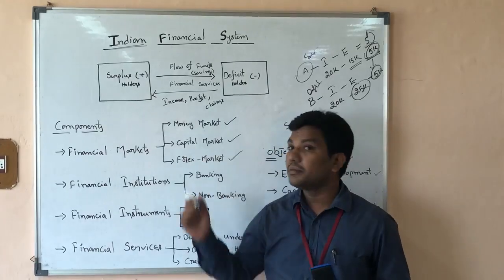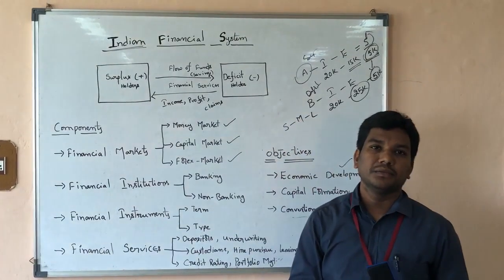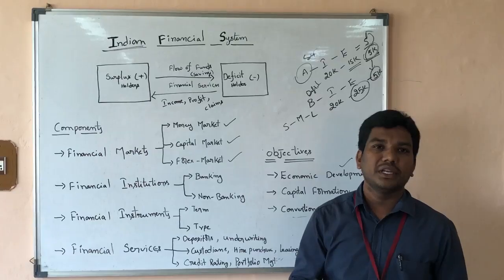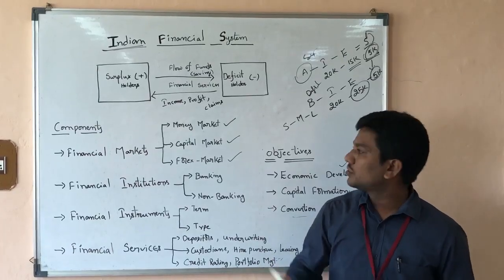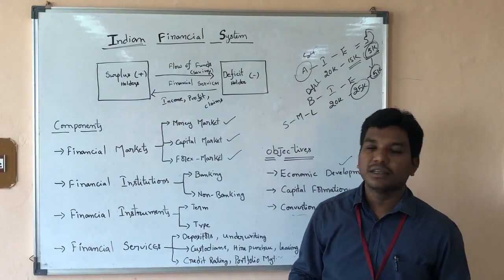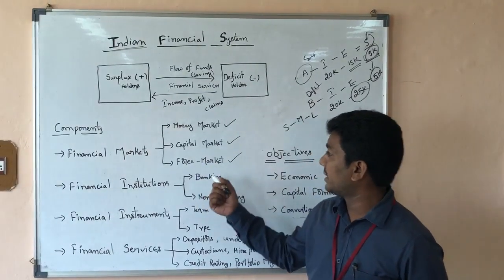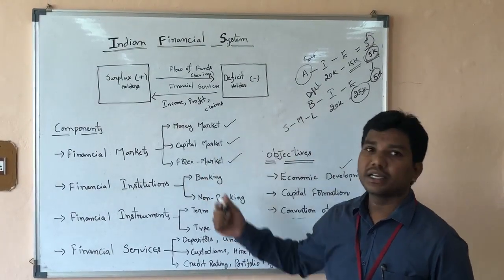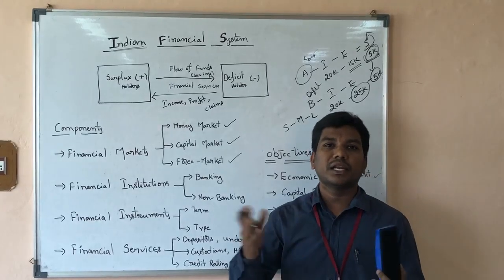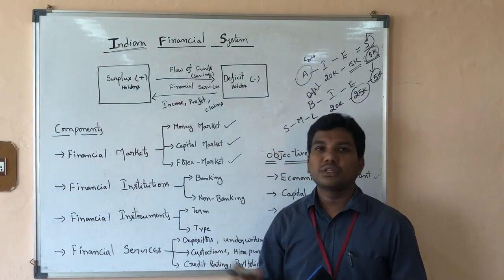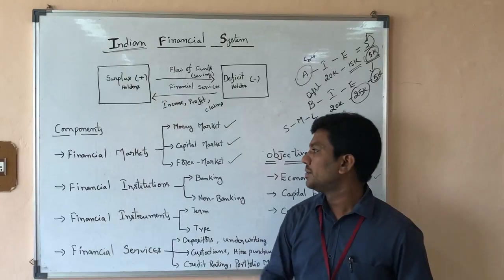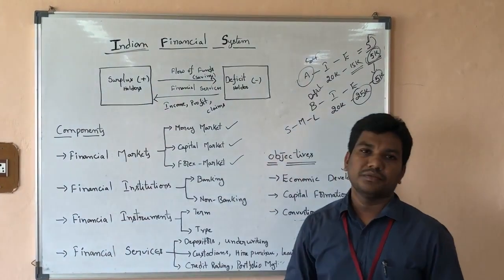And coming to the capital market, it serves the long-term needs of the people. Take an example: industries need money for development and upgradation. So they need to go to the capital markets and they can mobilize the money. Again, we can subcategorize these two. Then the foreign exchange market: the exchange of currency from one country to another is possible through the foreign exchange markets.